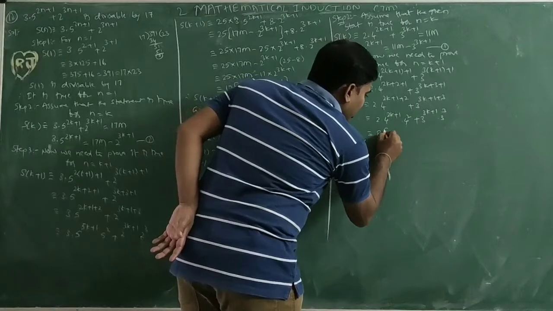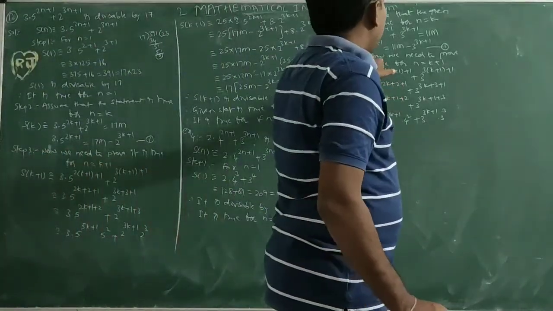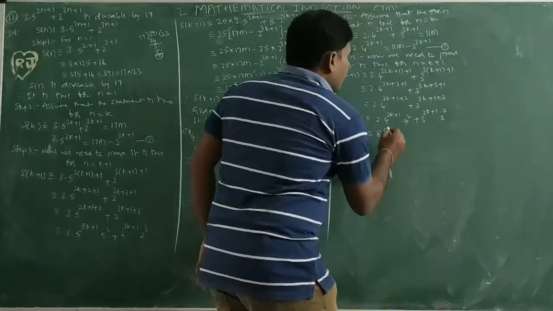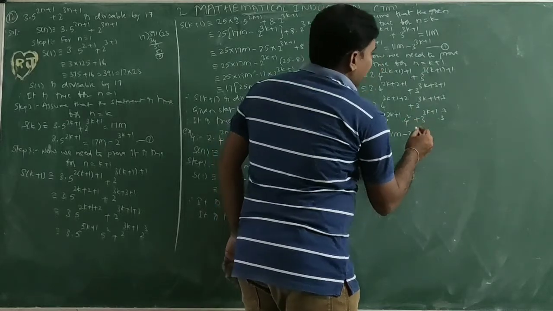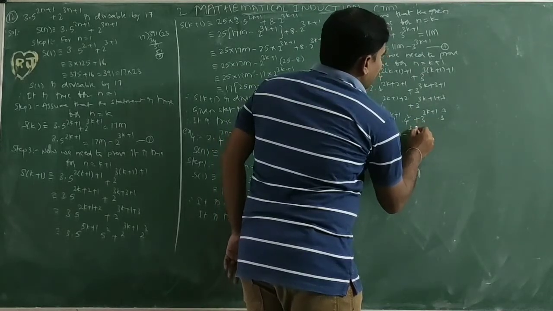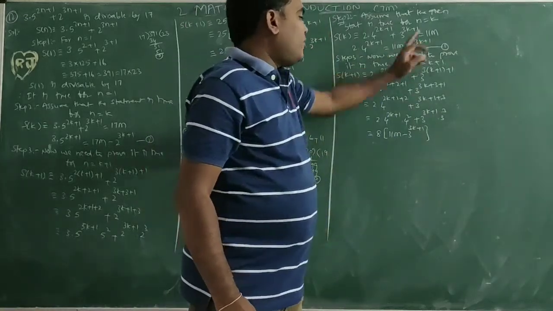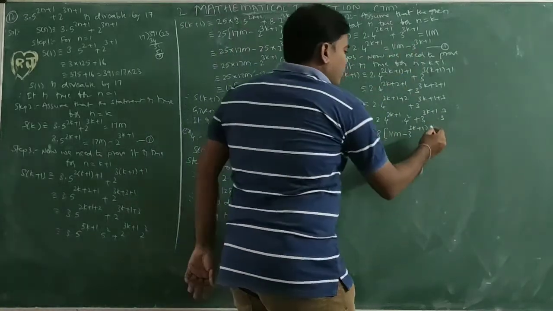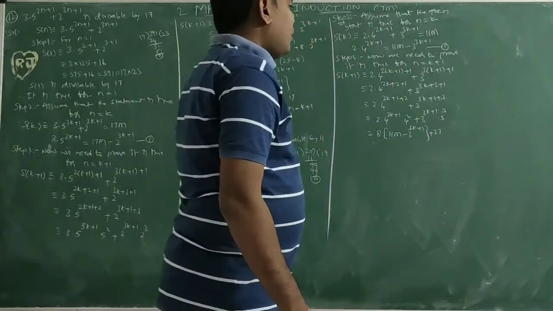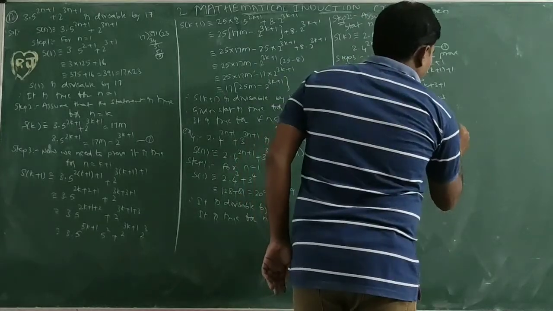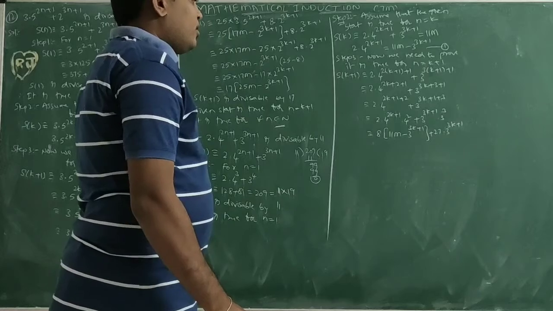Now 2 into 4 power (2k plus 1) equals 11m minus 3 power (3k plus 1). 3 cube equals 27.